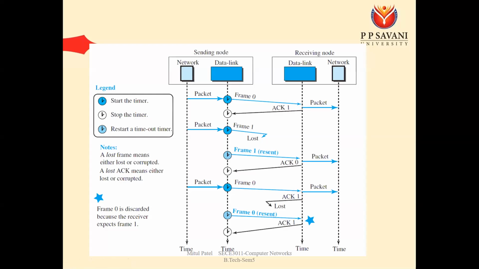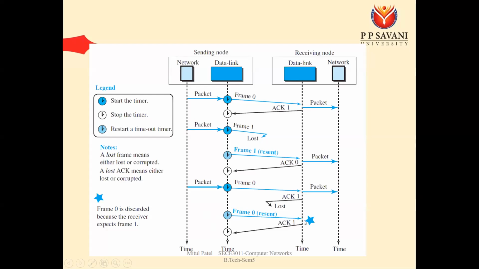Now in the third case, frame 0 is sent. The receiver has sent the acknowledgement number 1, but acknowledgement number 1 is lost during the transmission. So the sender will assume that the packet is lost. So what will the sender do? It will resend frame number 0. So here we are sending frame number 0.